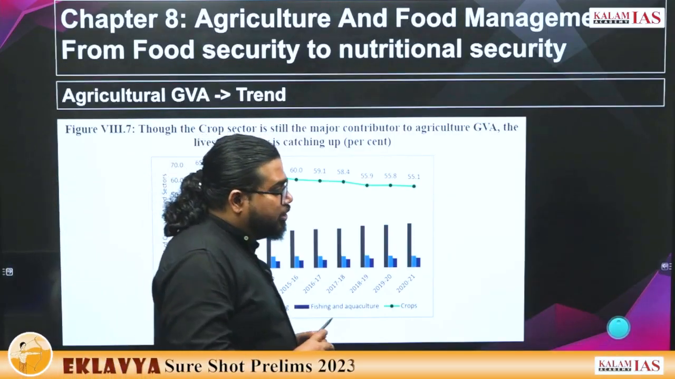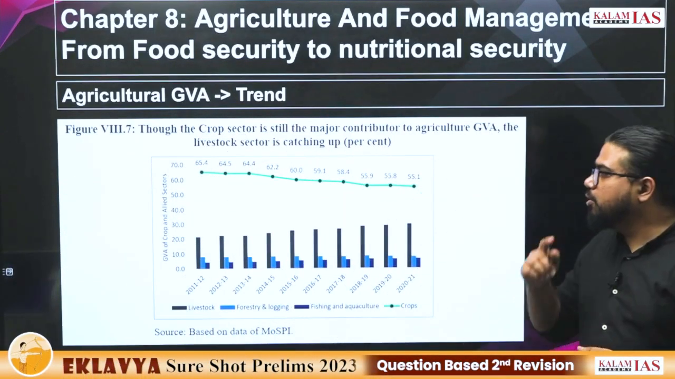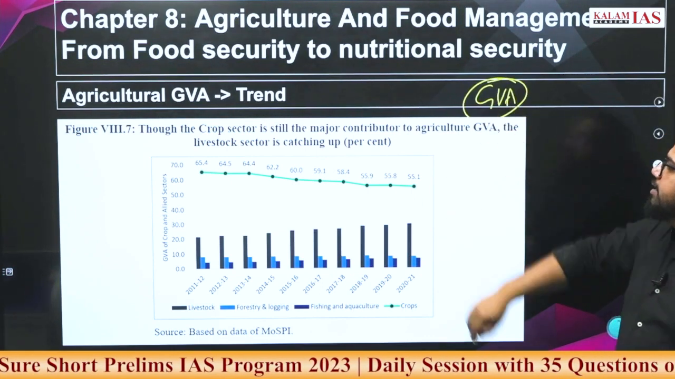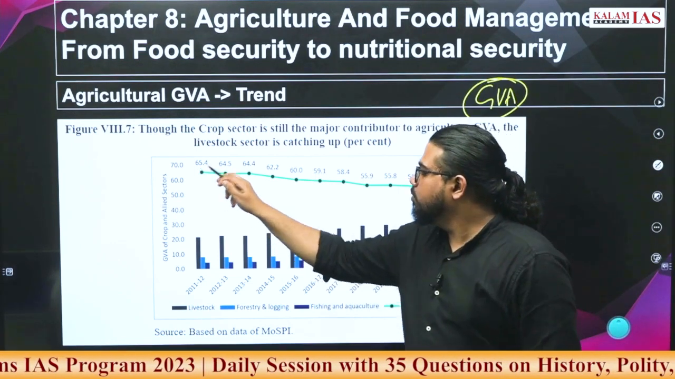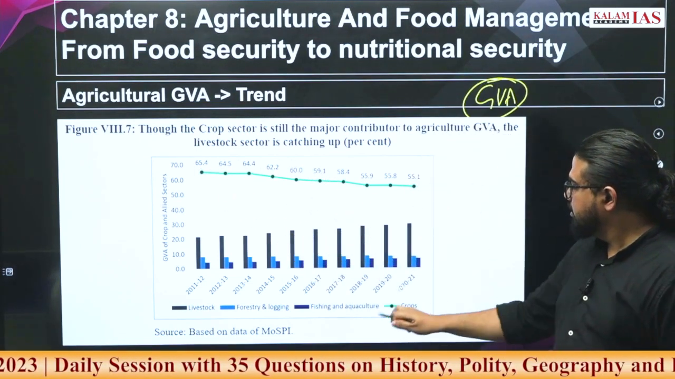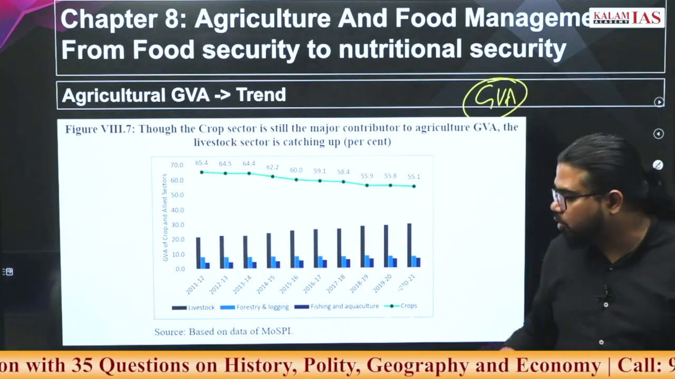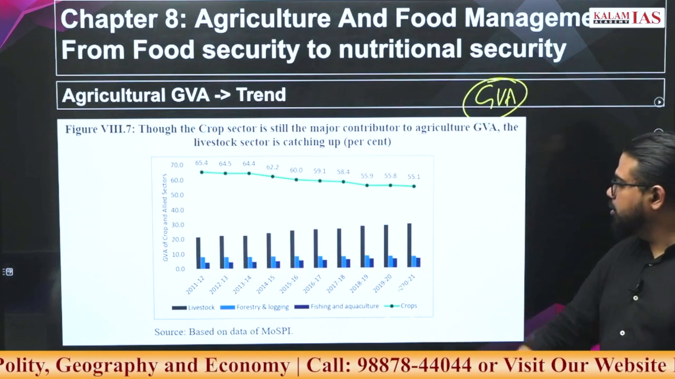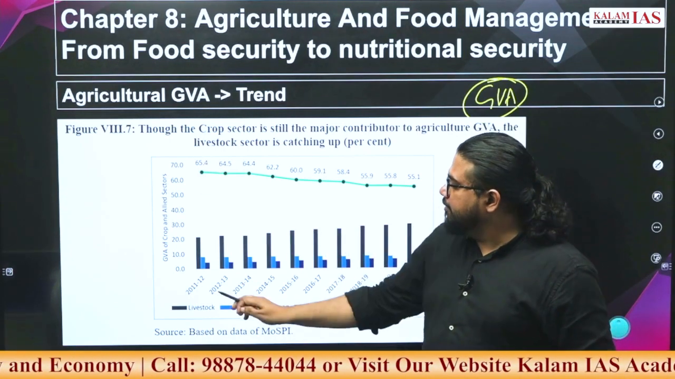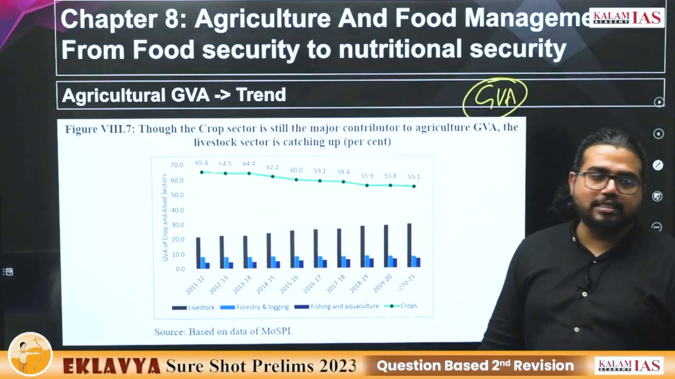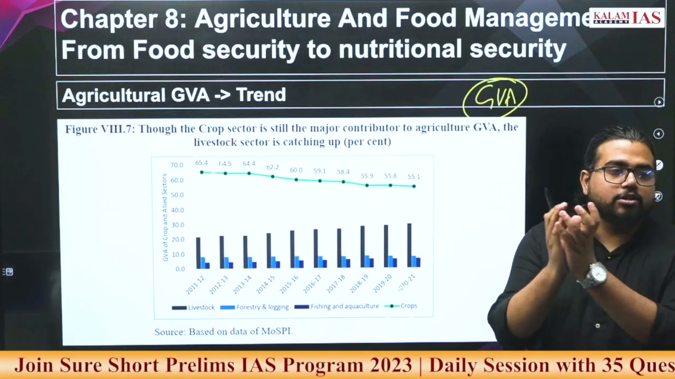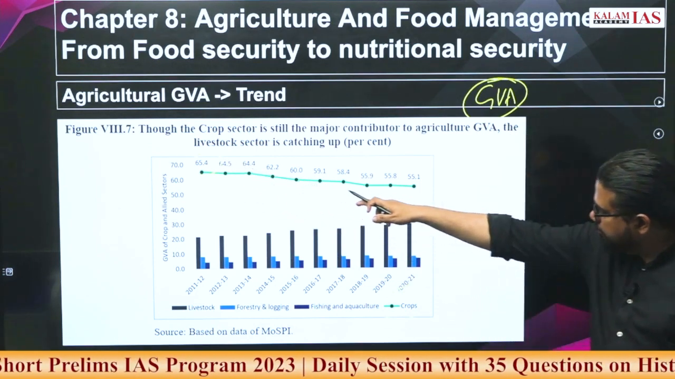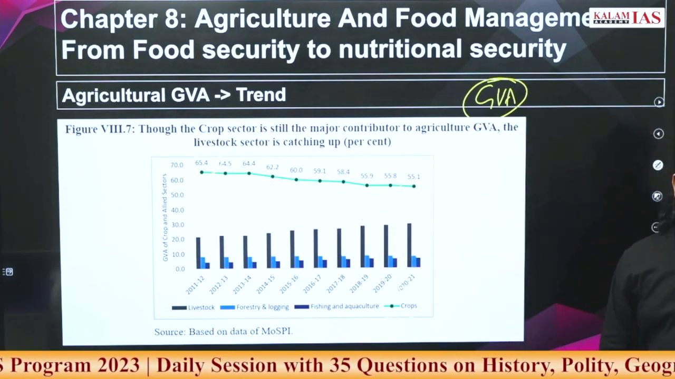Now, what else trend should you know in the agriculture sector? If you look at farmers' income or agriculture's contribution to GVA, what we observe is, the green line is the gross value added from crops. Looking at the last 10 years, from 2011-12 to 2021, in 2011-12, 65.4% of GVA was contributed by crops. Now it has been consistently falling and has reached 55.1%.